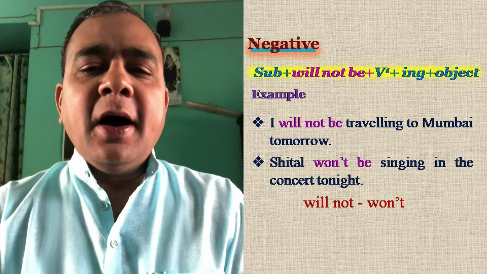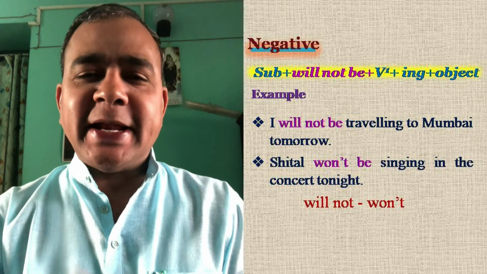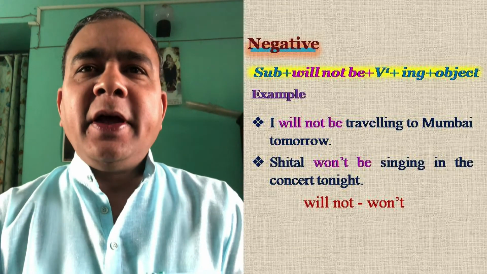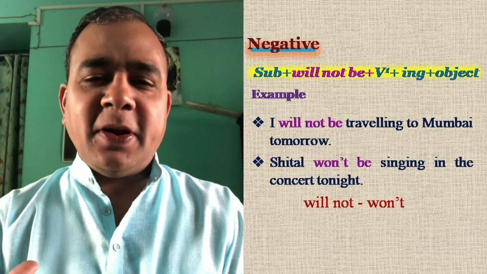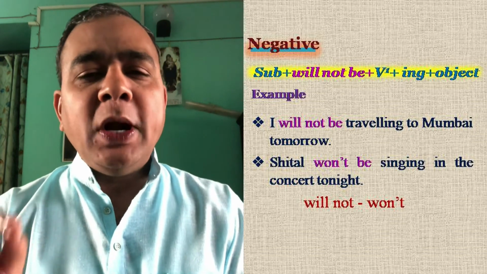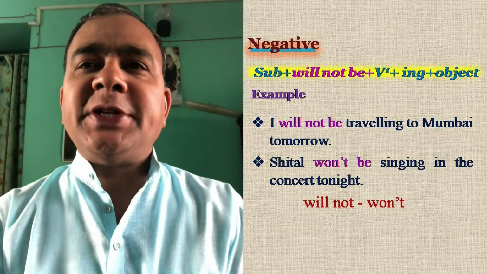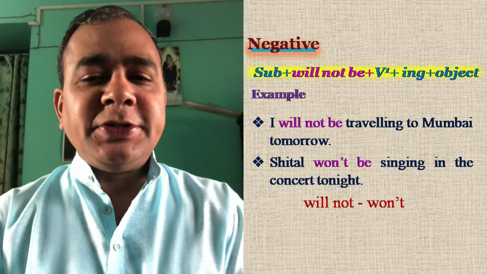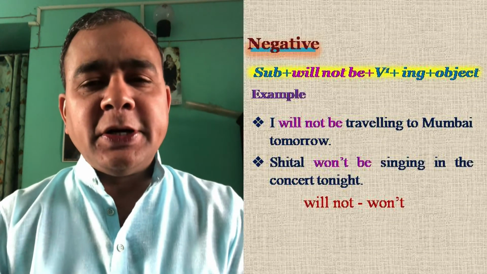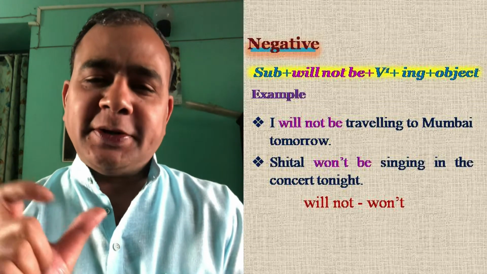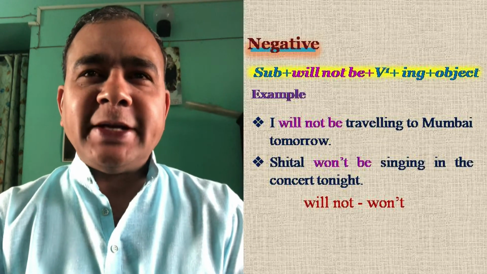Let us learn how we can make the positive sentence into a negative sentence. You see there, it is subject, will not be. So the not is inserted. That's all. So for example, I will not be traveling to Mumbai tomorrow. Sheetal won't be singing in the concert tonight. See the spelling is quite interesting. It is supposed to be will not, but the contraction is won't. Sheetal won't be singing in the concert tonight.